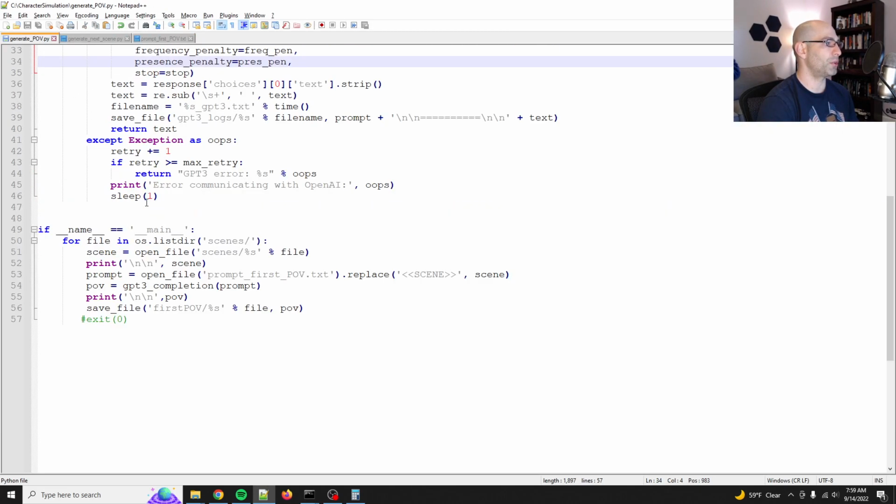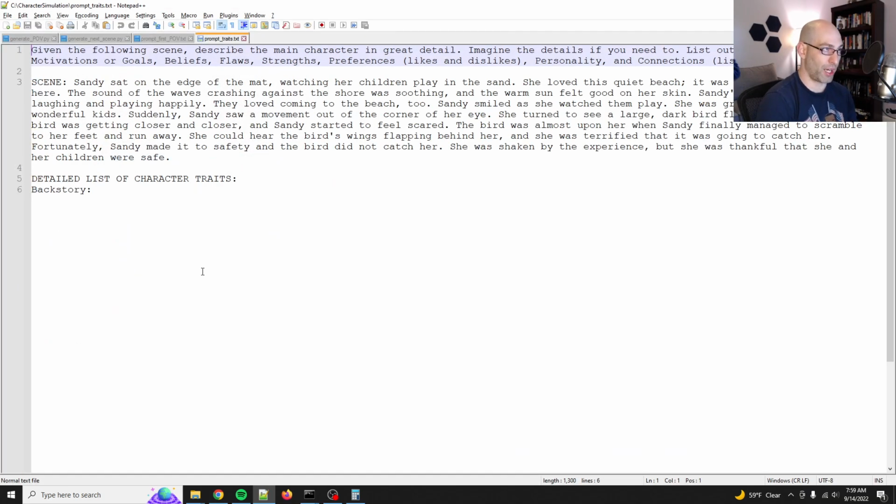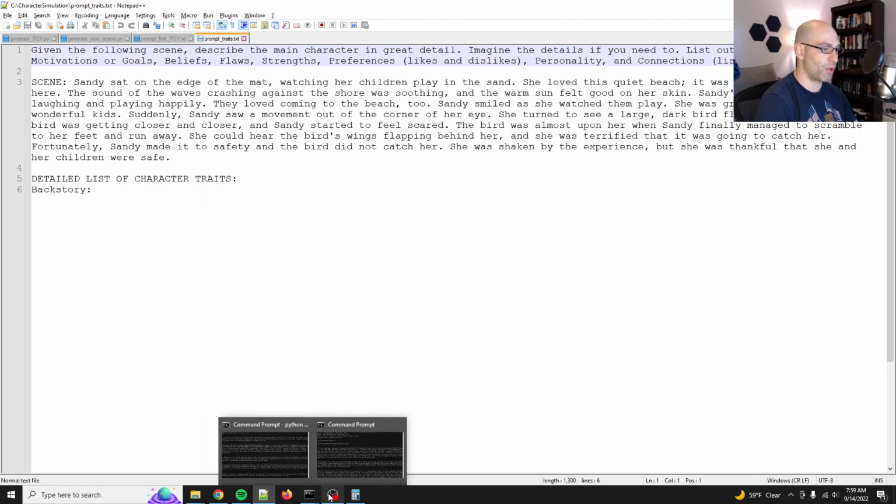One of the next things that we'll do, like I showed just a moment ago, is get the character traits. So we can inject character traits into the simulation that will run the first POV. We can also generate stuff from the scene and events, inject all of that, and run the simulation with these fine-tuned models. Okay, so I'll go ahead and pause it and let this run. And we will end up with a bunch of first POVs, a bunch of simulation scenes, and then we'll also get the character traits for these folks.